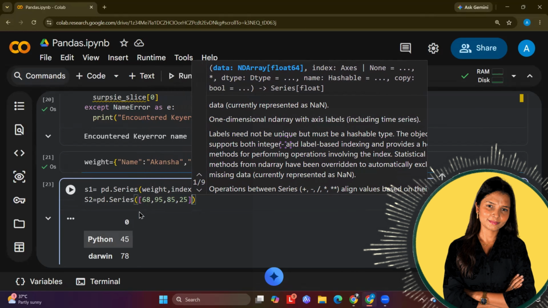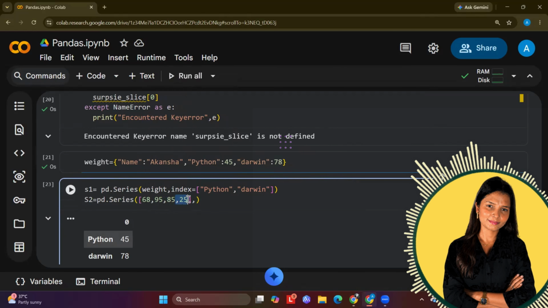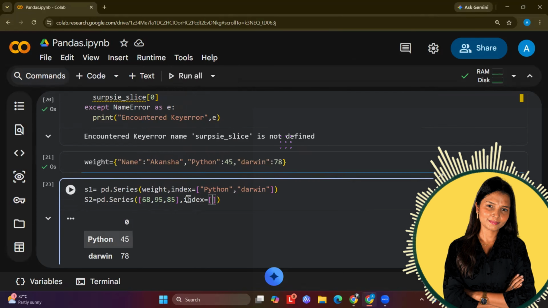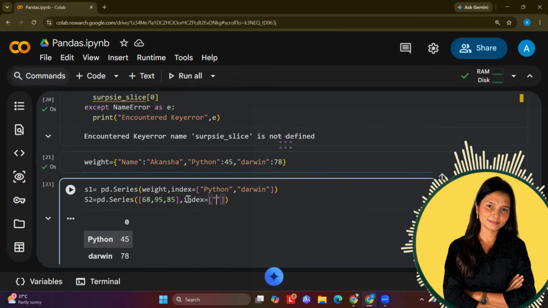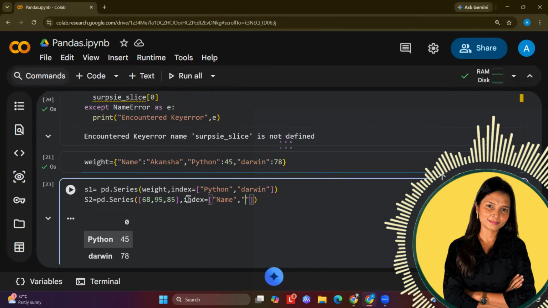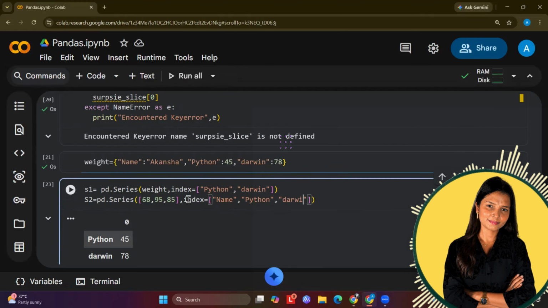I've written 4 values, or let's say 3. So I will use 3 of them only, and I will write comma index equals to, and I will give it the index. Whatever index I want, I can give. So let's say my index is name, Python, and then comma Darwin.